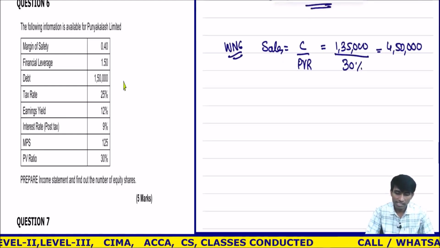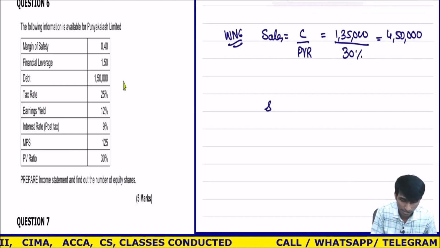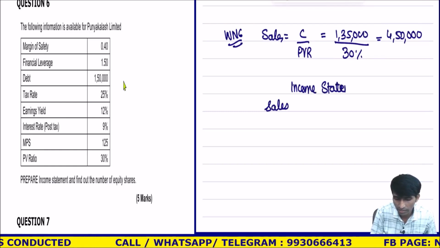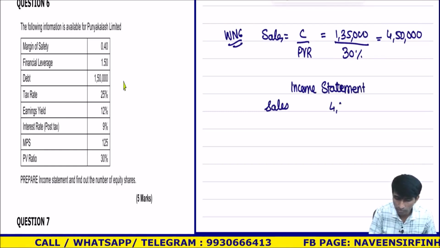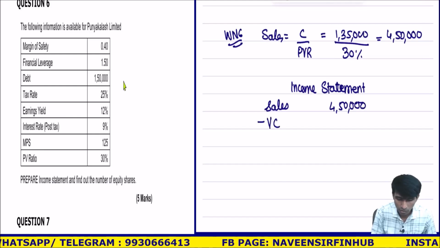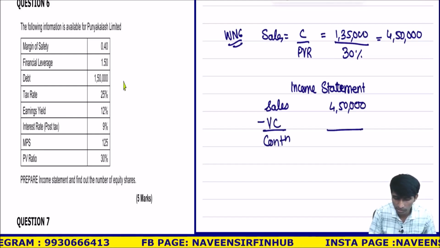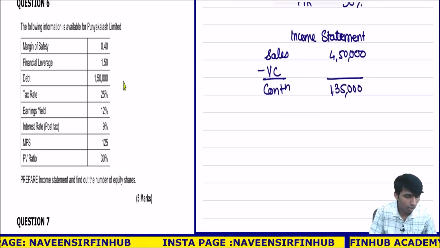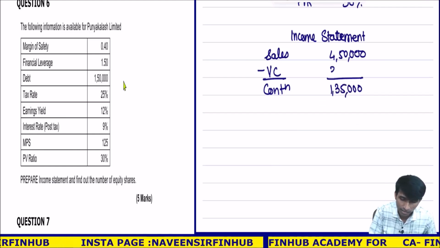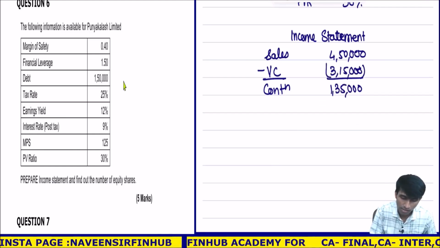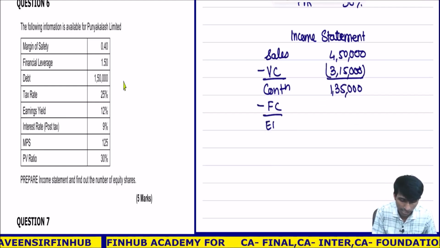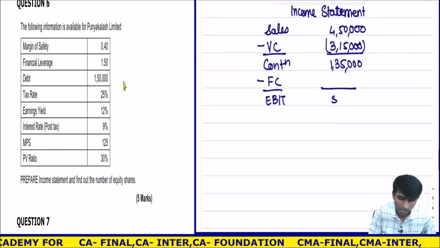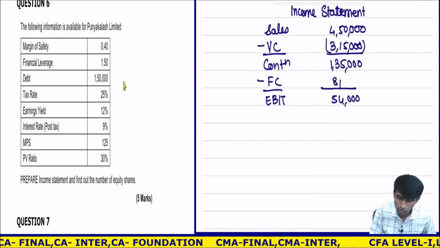Okay. So once this is done, I can make the income statement. Sales, you should write here, income statement. I don't know if anything else is remaining or not. Let's see. We can do it later also. Sales is 4,50,000. Correct. Minus variable cost, I don't know. Contribution, I know. Contribution is how much? 1,35,000. So the difference is variable cost. How much? 3,15,000. Minus fixed cost, I don't know, but I know EBIT. EBIT, what I have calculated above? 54,000. Correct. So my fixed cost is the difference, 81,000.